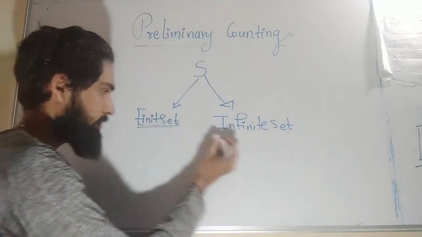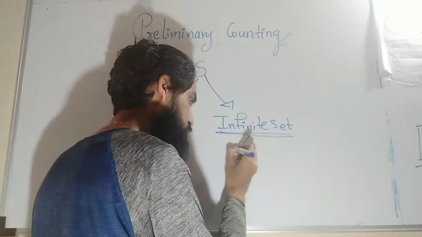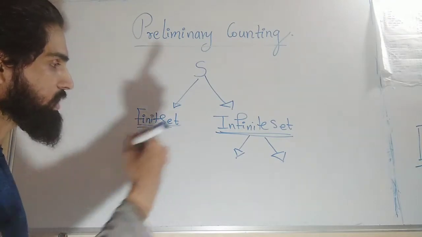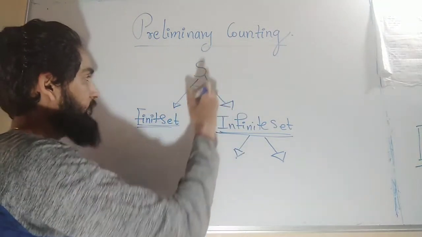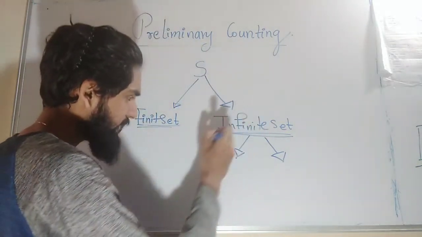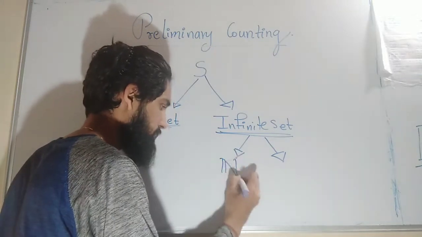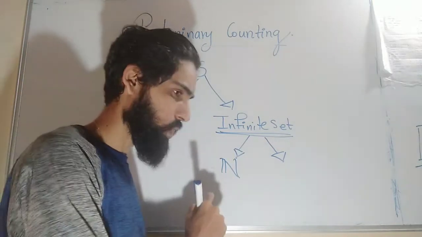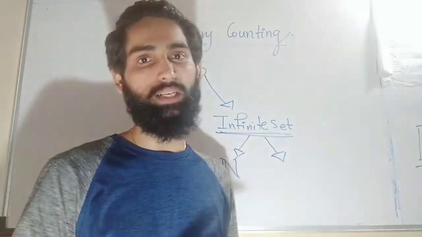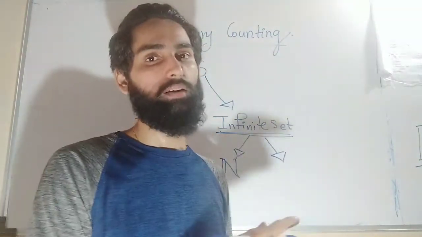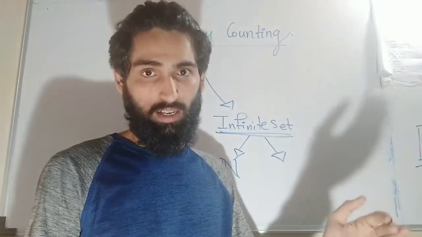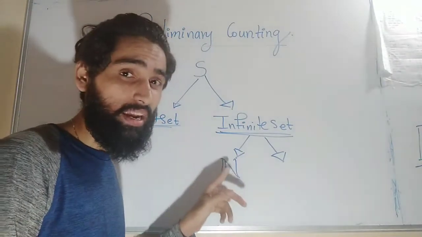But this finite set is really trivial. This infinite case is divided into two parts. That is nothing but our point of interest. So how can I think about these two parts? Suppose my S is some subset of R, real numbers. If this infinite set looks like the set of natural numbers, that is 1, 2, 3, 4, 5, 6, this is an infinite set. But what is the speciality about this set? I can count the elements. That counting will never stop, right? But I can count elements. Hence we call this a countable infinite set.